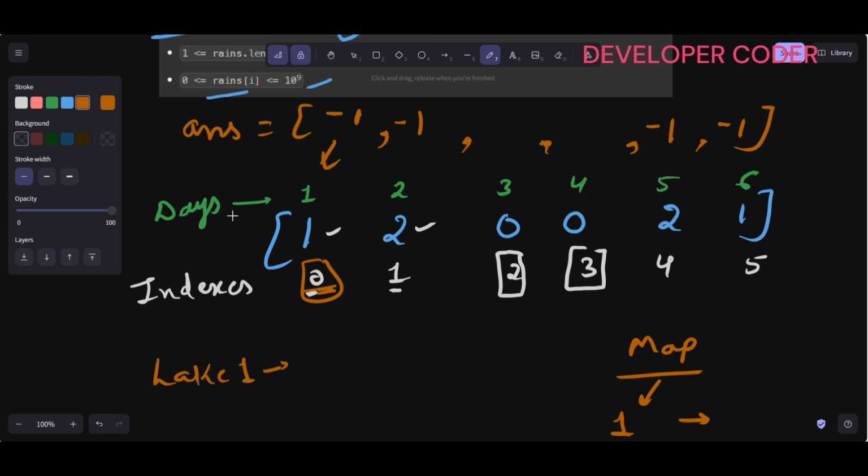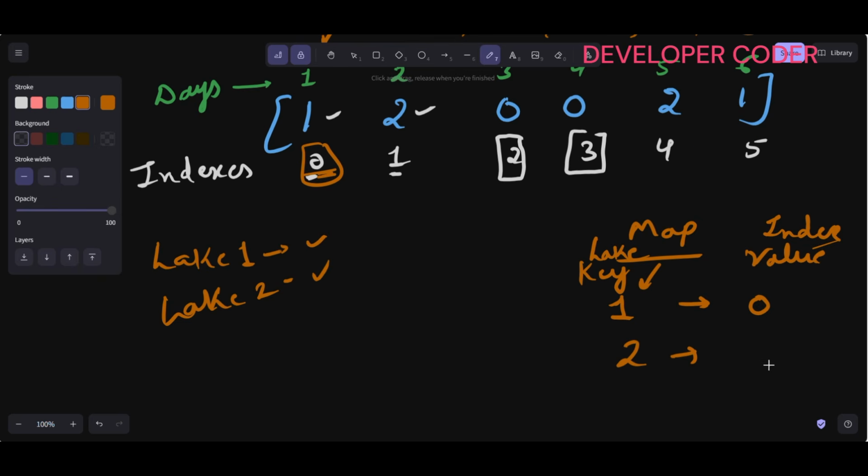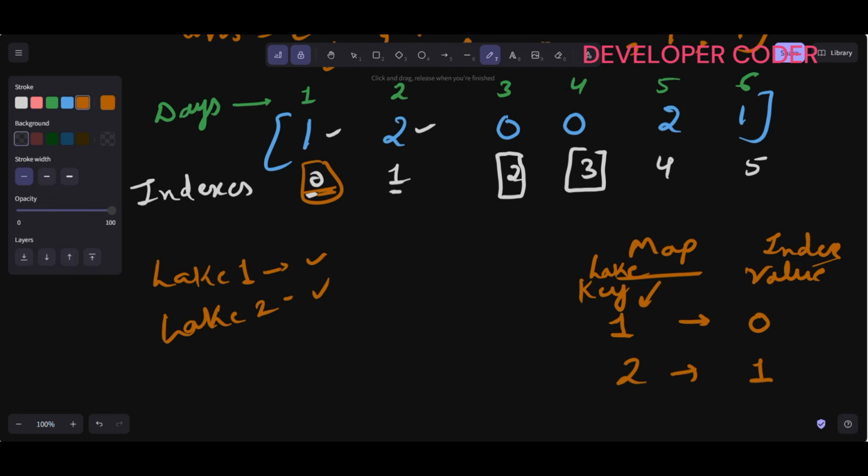Lake is nothing but the key, and value is nothing but the index. So lake 1 is filled on index 0. Then after that, lake 2 is also filled, so lake 2 is filled on index 1. Done.